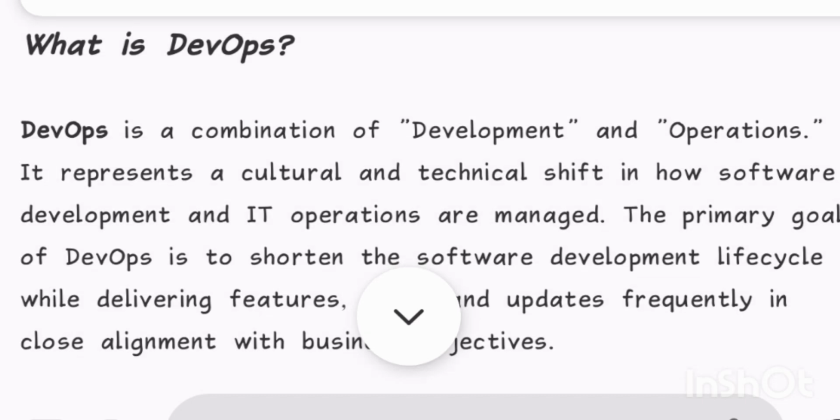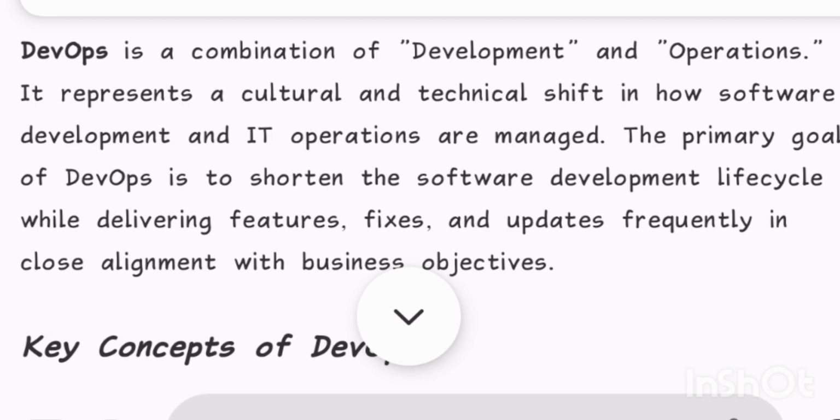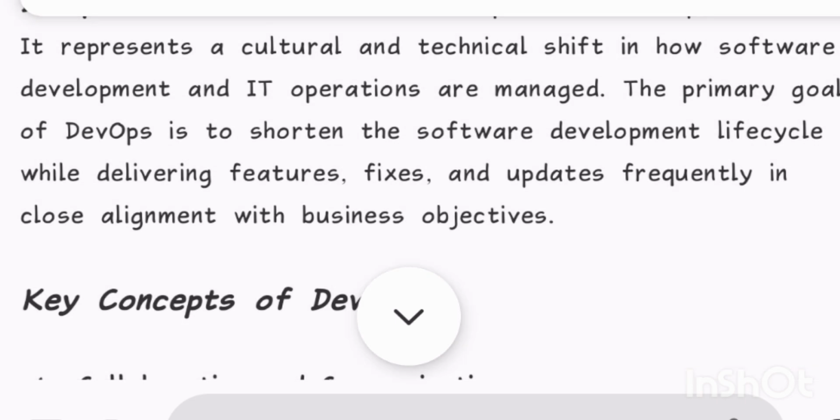What is DevOps? DevOps is a combination of development and operations. It represents a cultural and technical shift in how software development and IT operations are managed. The primary goal of DevOps is to shorten the software development lifecycle while delivering features, fixes, and updates frequently in close alignment with business objectives.